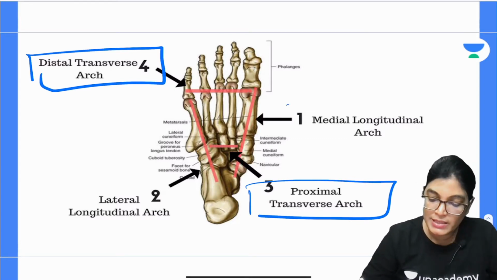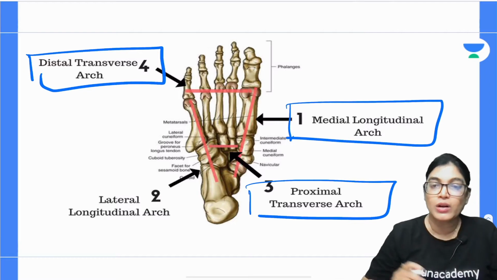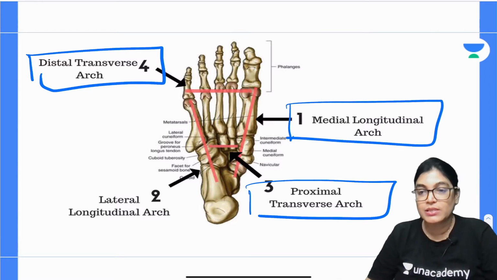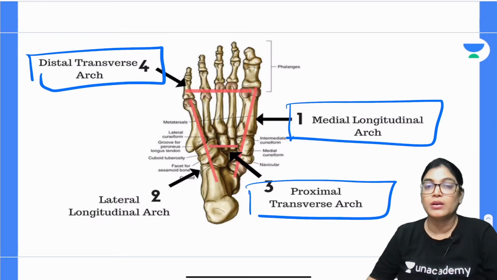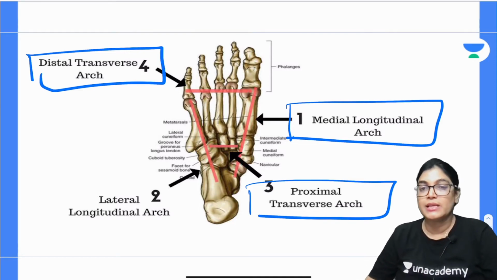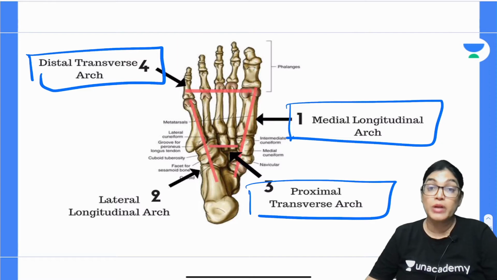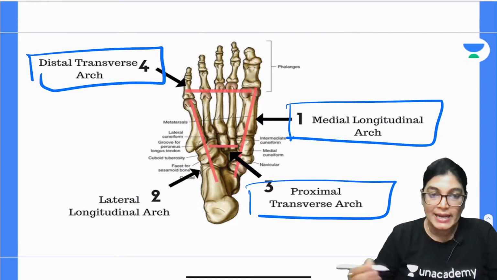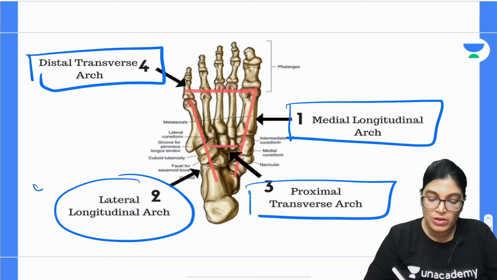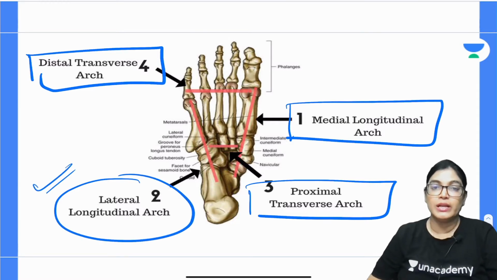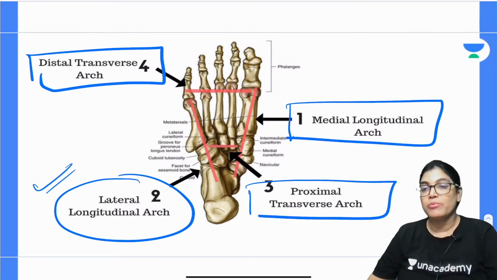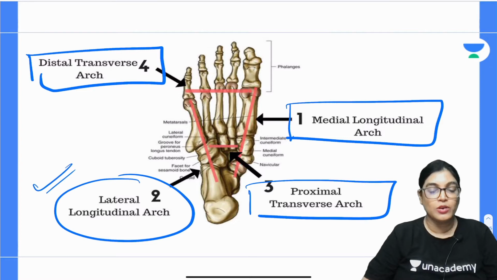Here we can see medially we have the high arch, which is required for running, and a good marathon runner should have a more concave medial longitudinal arch. The other stability is also given by the lateral longitudinal arch. So all 4 arches have been shown here, the proximal and distal transverse arch and the medial and lateral longitudinal arch.